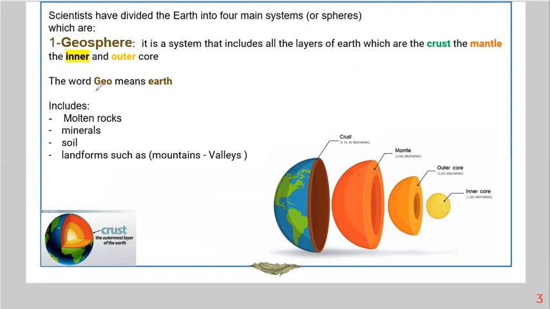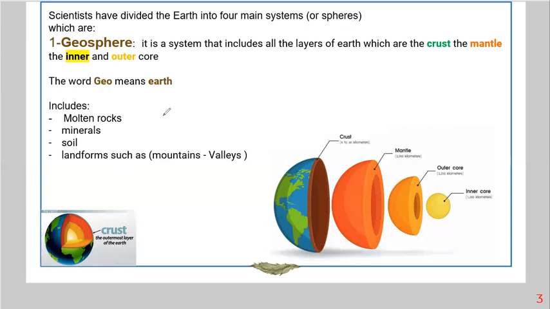The word geo means earth, and the word sphere means like a ball. So geosphere, geo means earth, and geosphere includes all the layers of earth, which are crust, mantle, outer core, and inner core.